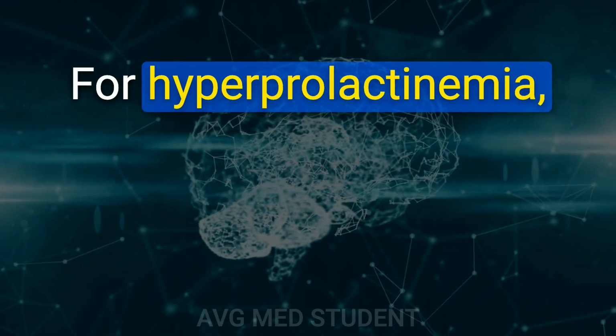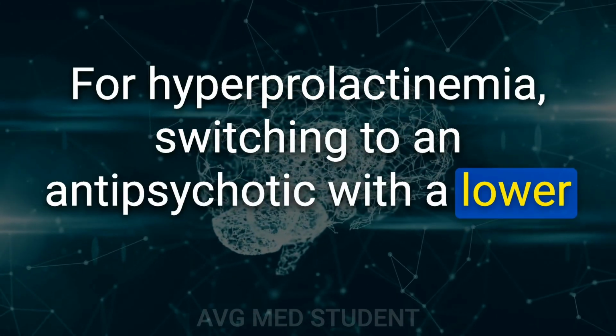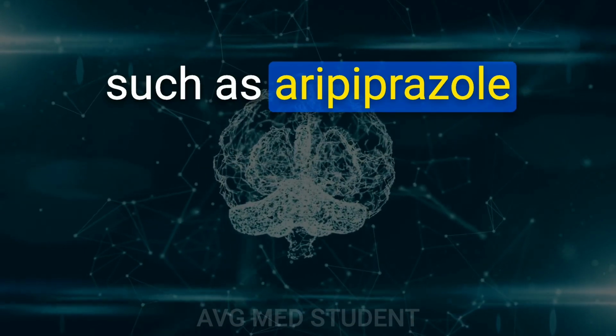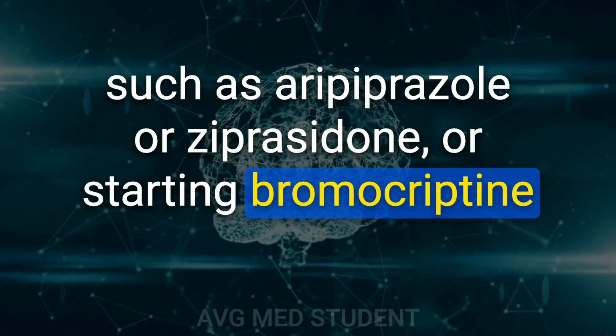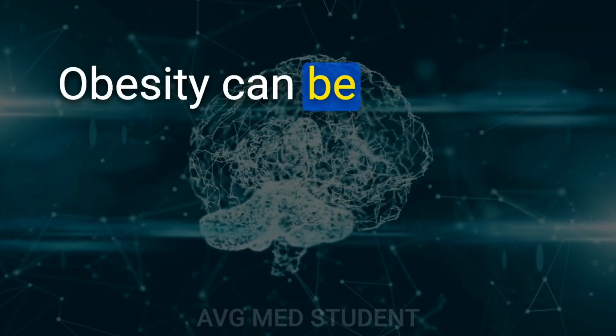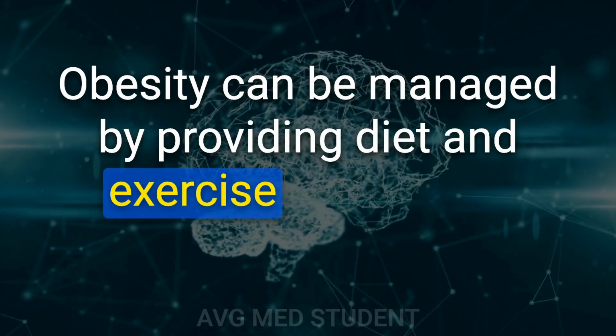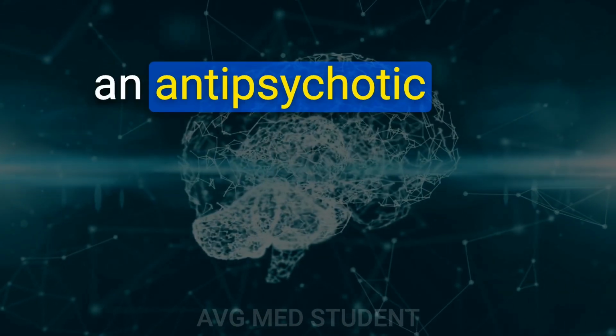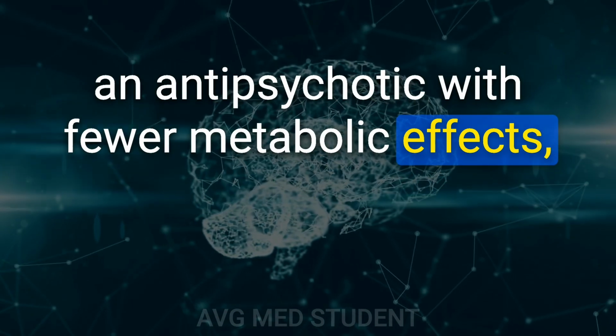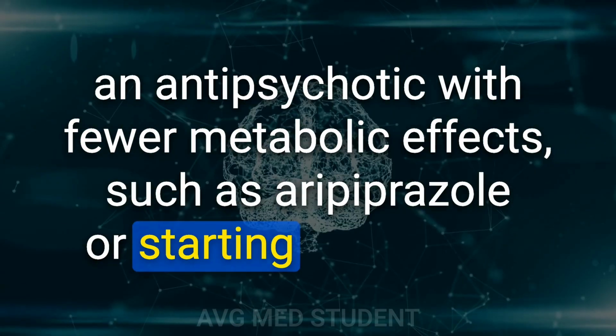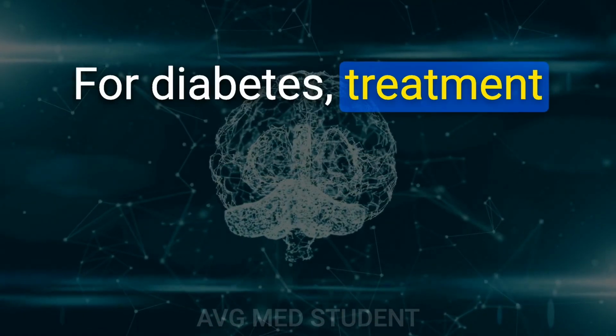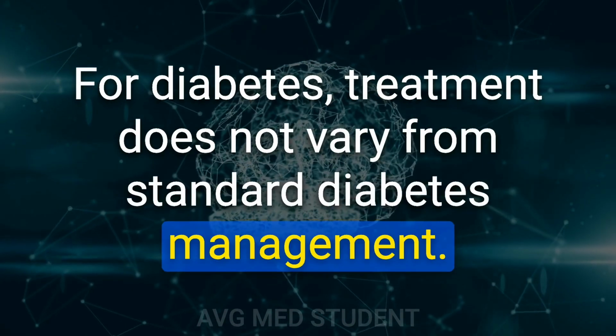For hyperprolactinemia, switching to an antipsychotic with a lower risk of this side effect, such as aripiprazole or ziprasidone, or starting bromocriptine may be considered. Obesity can be managed by providing diet and exercise advice and potentially switching to an antipsychotic with fewer metabolic effects, such as aripiprazole, or starting metformin. For diabetes, treatment does not vary from standard diabetes management.